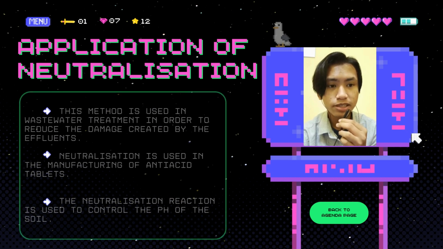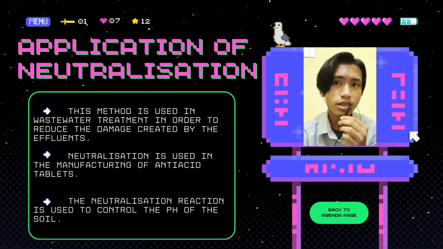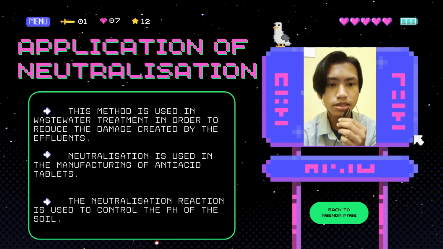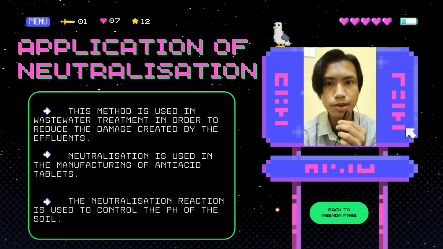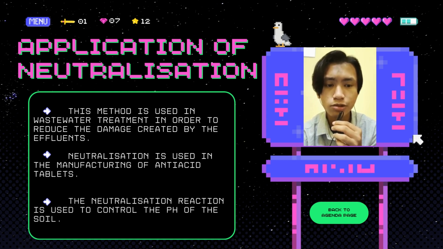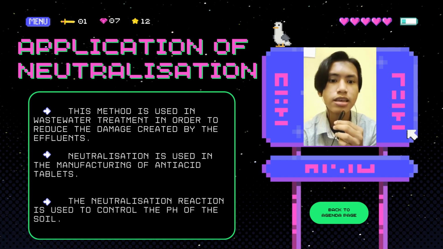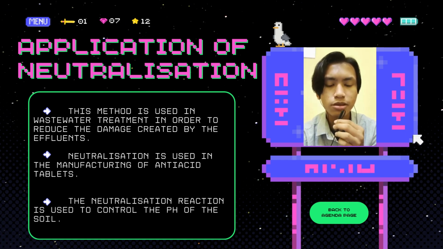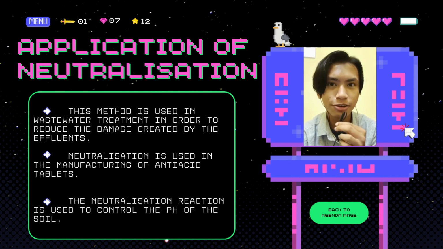Lastly, we will take a look at the applications of neutralization. This method is used in wastewater treatment in order to reduce the damage created by the effluents. Neutralization is used in the manufacturing of antacid tablets. The neutralization reaction is also used to control the pH of the soil.